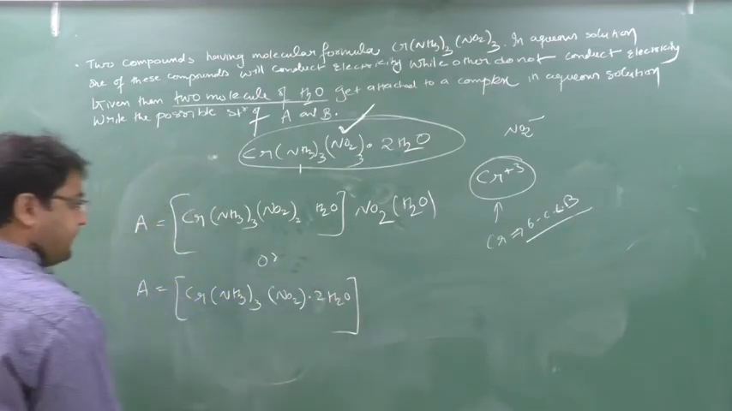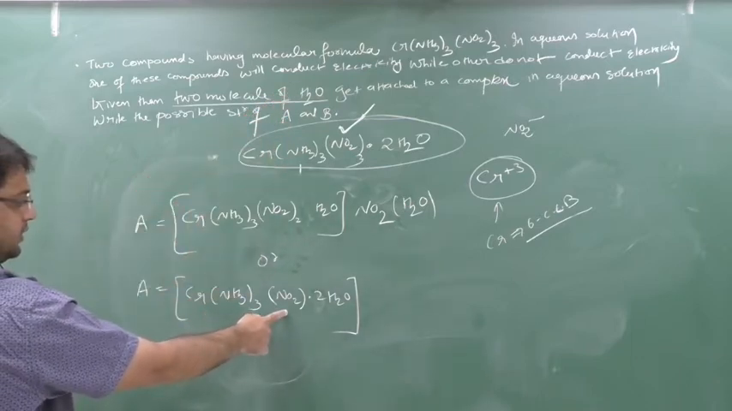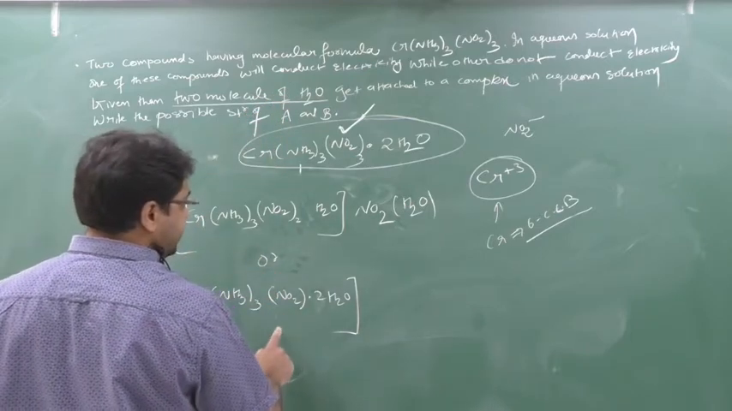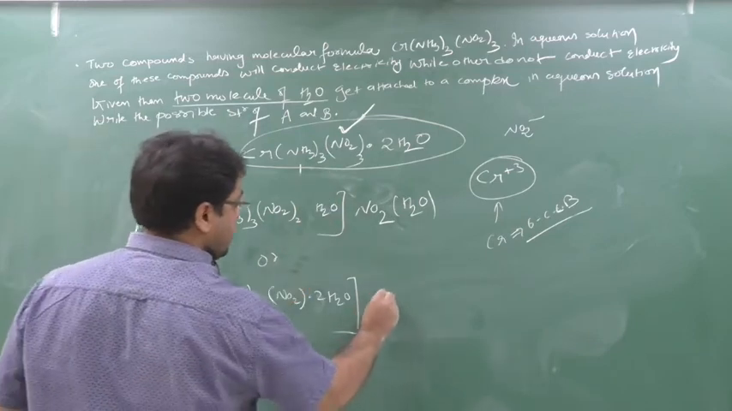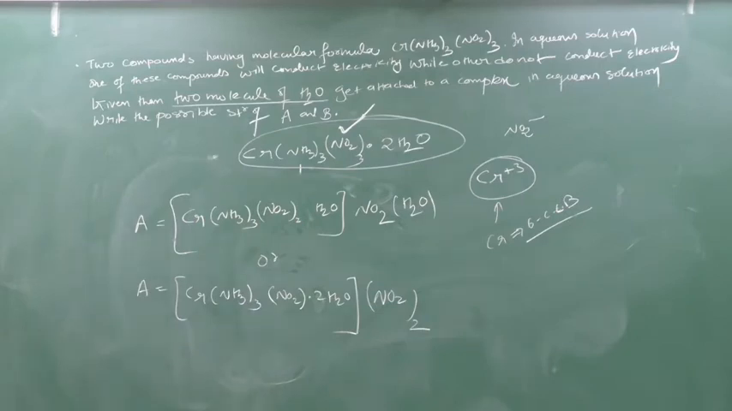So chromium capacity is over. Chromium can make 6 bonding. So 3 plus 1, 4, 5, 6. Now NO2, how much did I write? NO2 was 3. So NO2 outside will now be how much? 2 will be coming. So this compound is also possible. A can be this or it can be this.